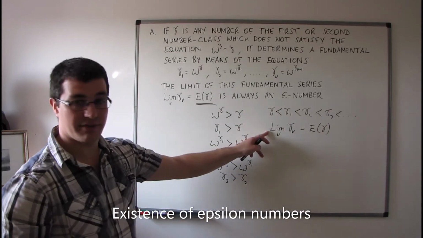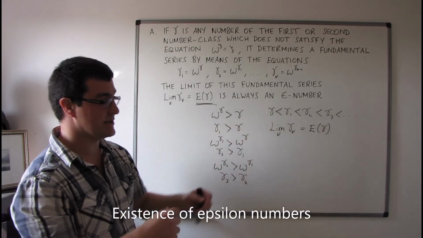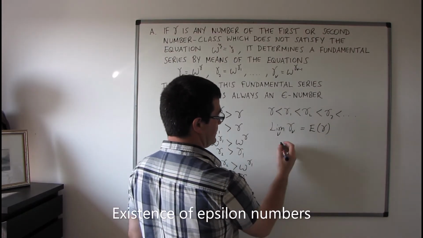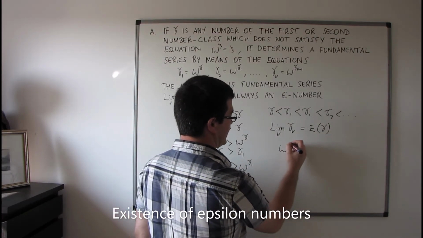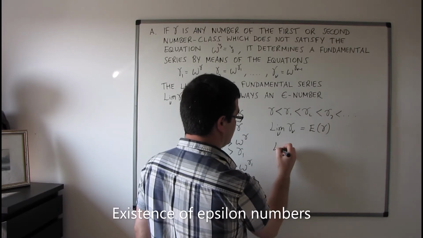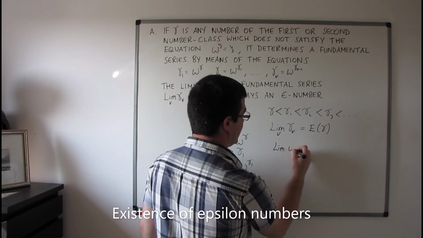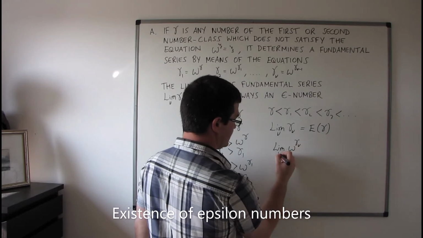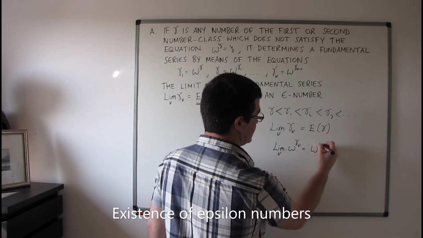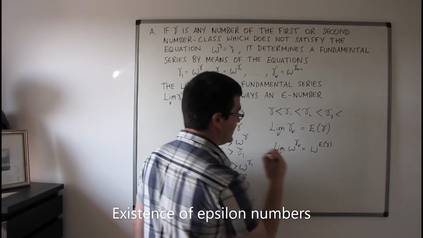So also by theorem B from section 18, we know that omega to the power of the limit of gamma nu is equal to the limit of omega to the power of gamma nu, which is equal to omega to the power of E gamma.